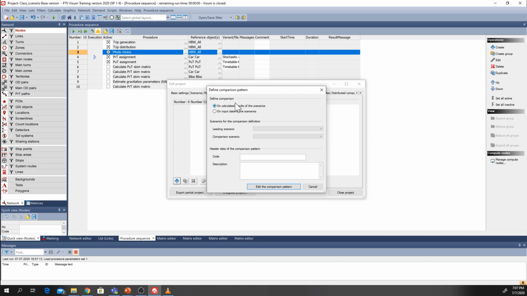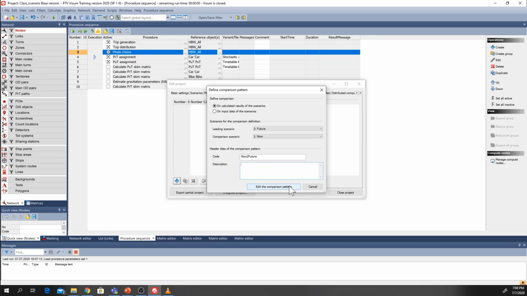Again, we want to define the comparison on the calculated results of the scenarios, and it's our choice what we choose as the leading scenario. We say that future is chosen as the leading scenario and the comparison scenario is now. Let's say now to future, so we will see how it affects our comparison results. We don't need to define anything in the description, but we can write whatever we want.